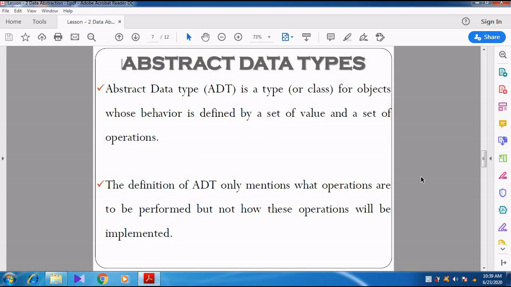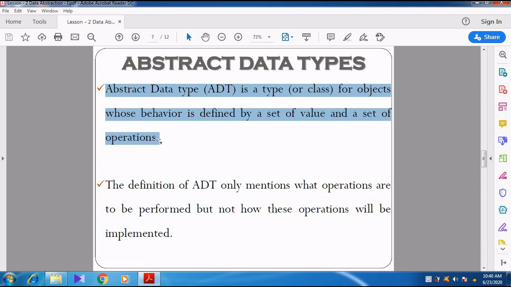So abstract data type is a type of class. What they are saying is that an abstract data type is a type of class for objects whose behavior is defined by a set of values and a set of operations.